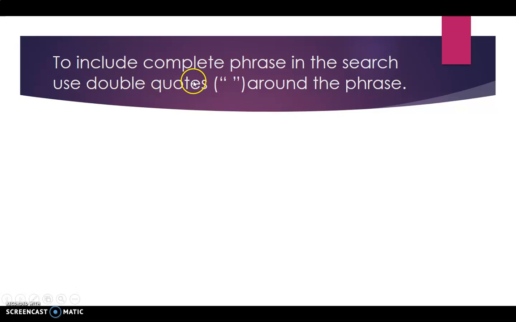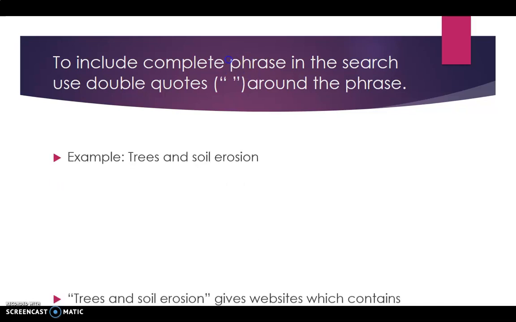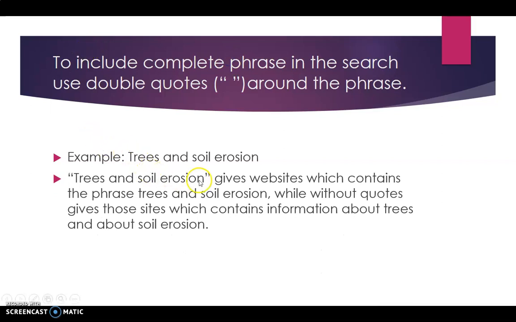To include a complete phrase in the search, use double quotes around the phrase. If it is a single word, then it's okay. But if you are using the whole sentence, then keep it in quotes. Example, "trees and soil erosion" in quotation marks gives websites which contain the phrase trees and soil erosion, while without quotes it gives those sites which contain information about trees and about soil erosion.